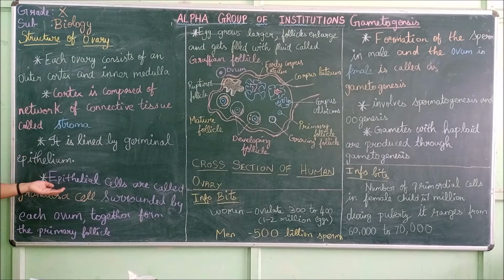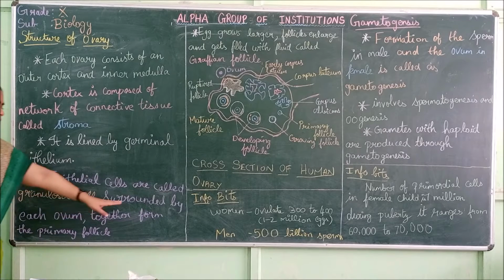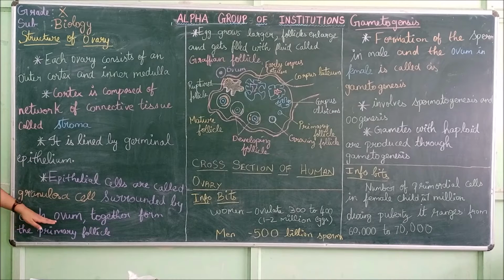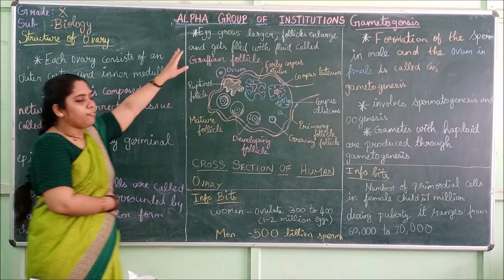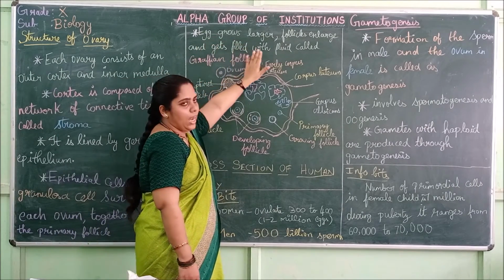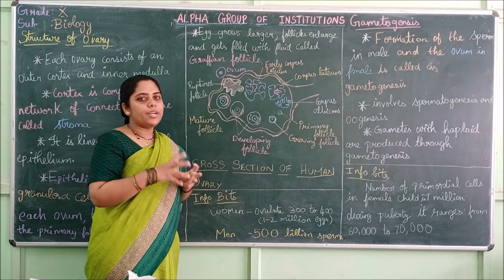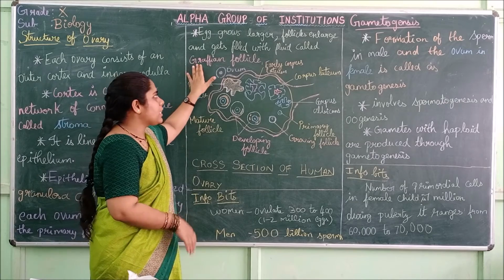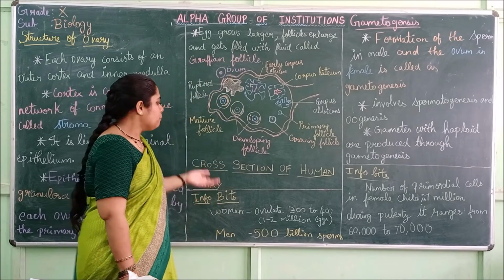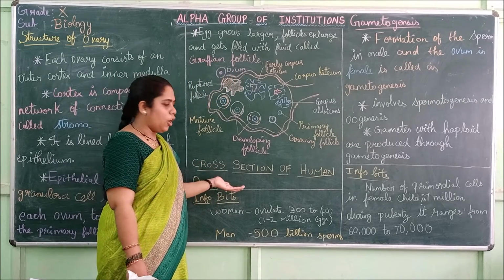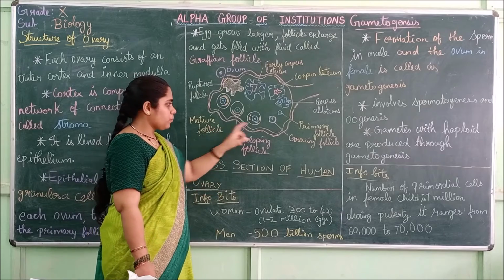These epithelial cells are called granulosa cells, and each ovum is surrounded by them. The ovum and granulosa cells together are called the primary follicle. After maturation, the egg grows larger, the follicle also enlarges, and fluid fills it; that is called the Graafian follicle. You can see the cross section of the human ovary.